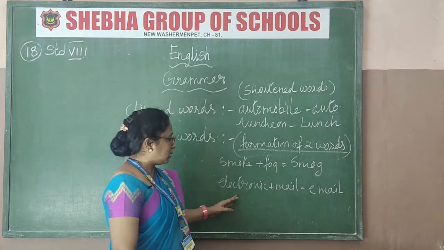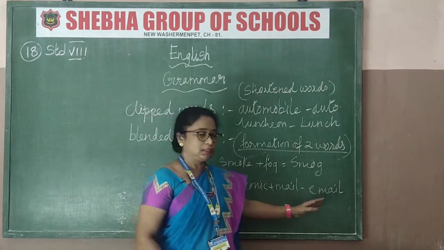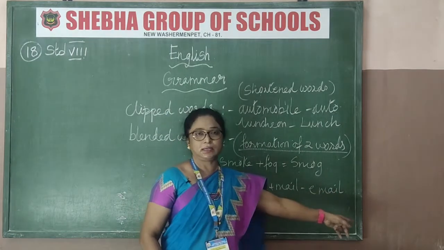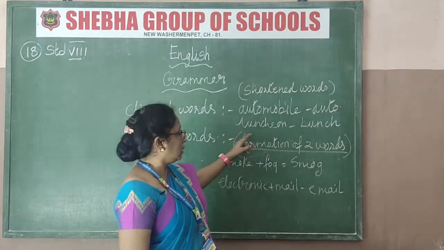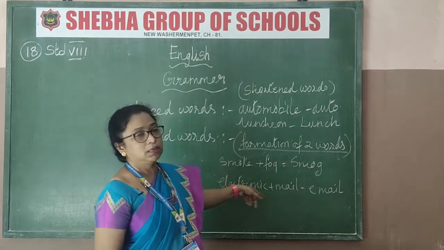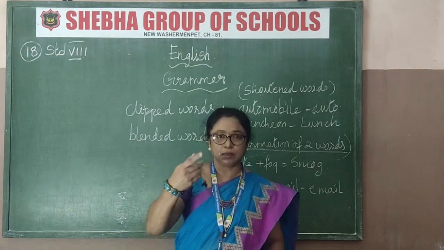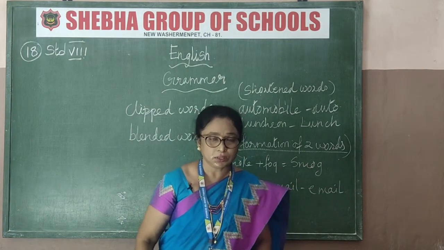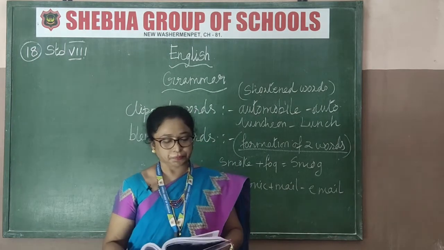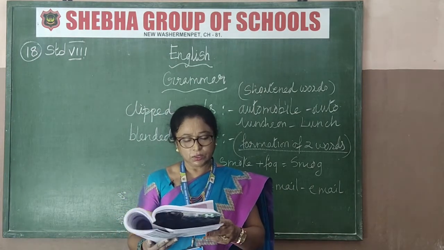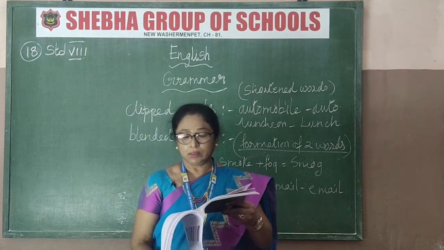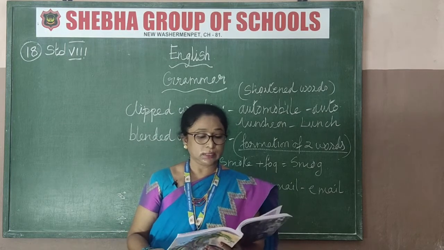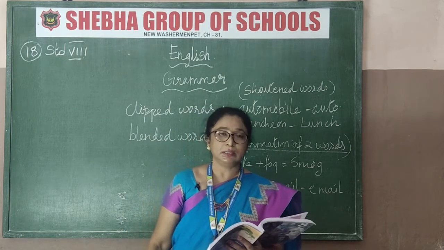And see here, electronic mail I told you, email. Electronic plus mail is email. That doesn't come under clipped words; it is in blended words, the two together. Previously I said it is clipped words. Sorry, this is blended words. Another one: there are so many words given to you. Binary plus digit is bit.